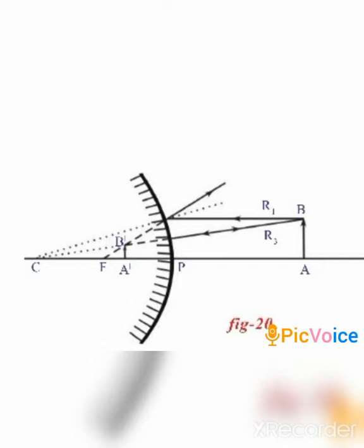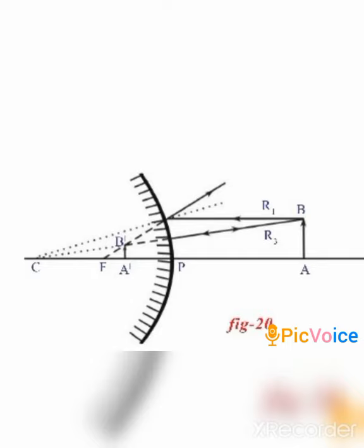And the second ray, which is ray 3, when it meets the convex mirror, if you attach it with the help of the dotted line, it will form a line till point C. So as it is passing through the center of curvature, with respect to rule 3 which we know, it will again get reflected in the same direction.